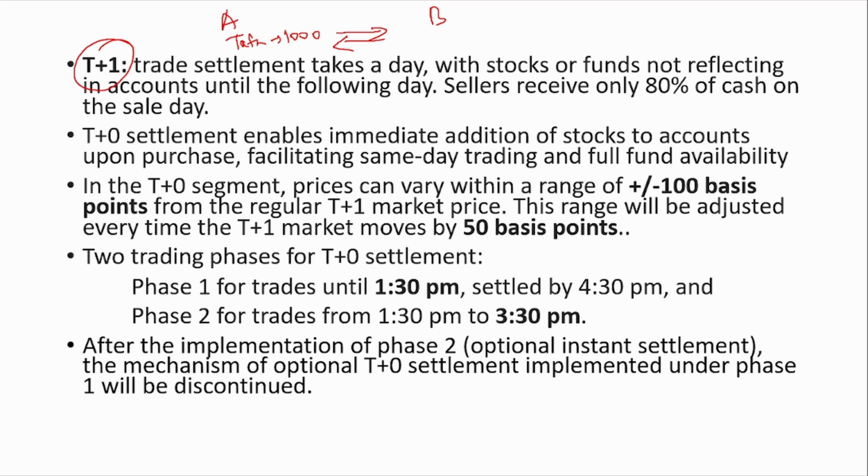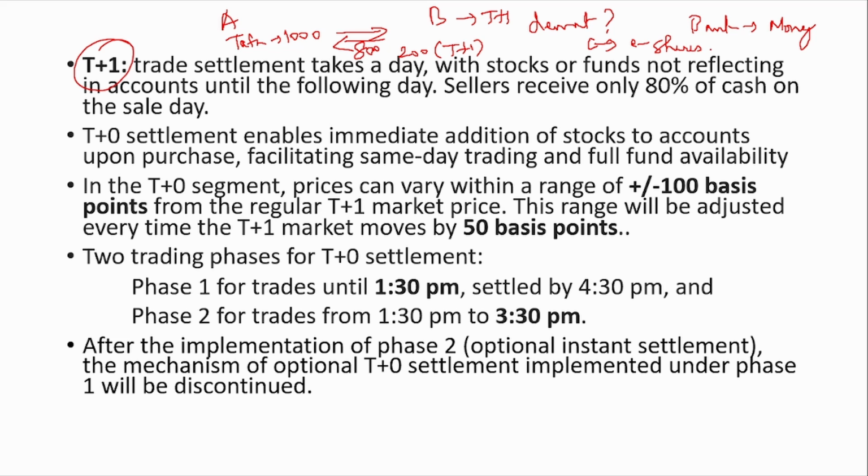But what happens is that today, I sell the share, but I would receive only 800 today. The rest 200, I will receive the next day. Similarly, B will get the share the next day, that is T+1 day, into his Demat account. What is a Demat account? It is just like any bank account. In a bank account, you store your money. In a Demat account, it stores the electronic version of your shares. So this is the difference between a Demat account and a bank account.